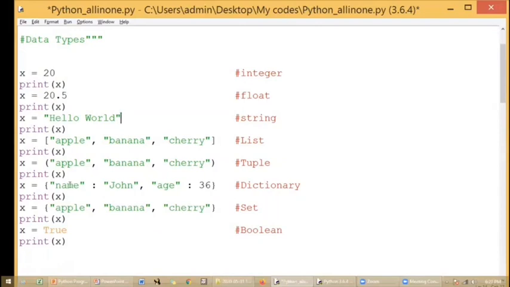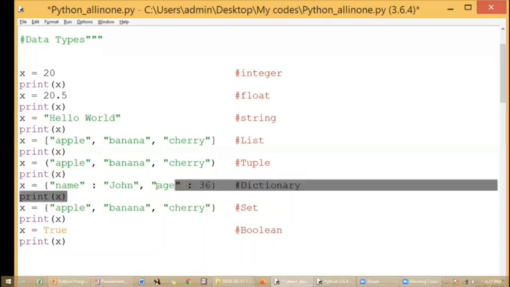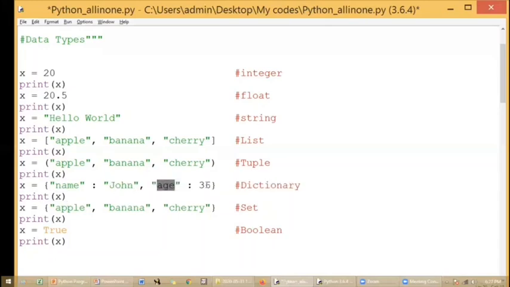In the curly brackets, you have to give a name for each element value. For example, the name is John. And when you say age, it will be considered that John's age is 36.